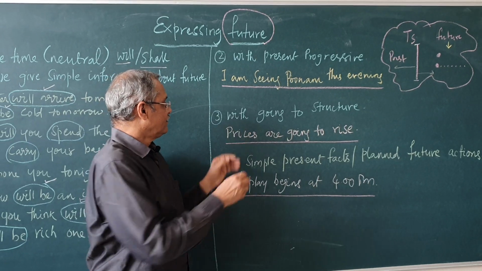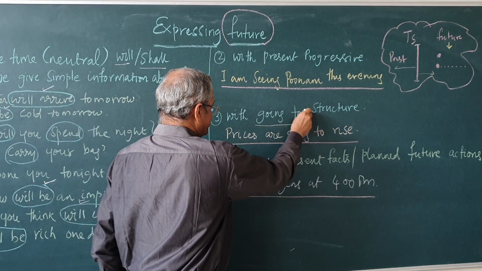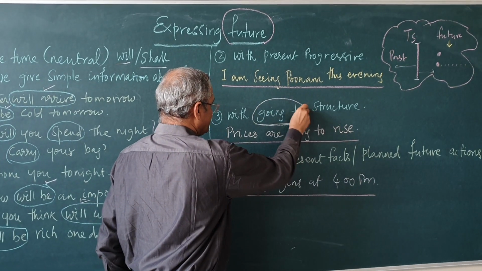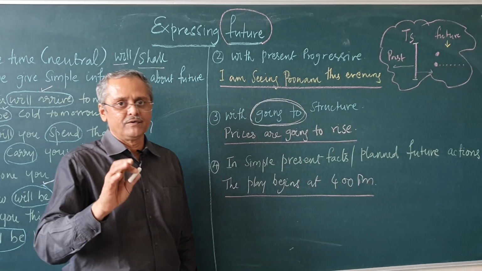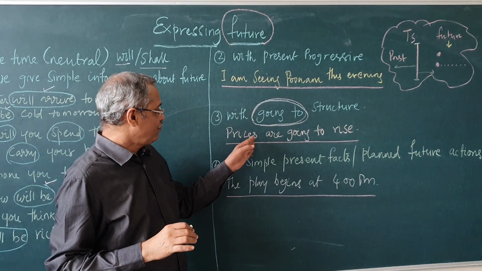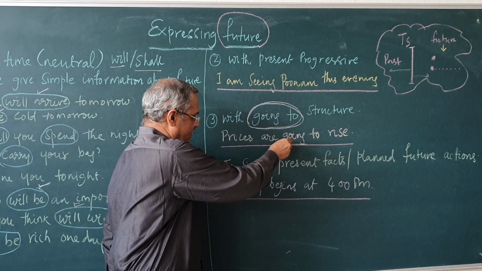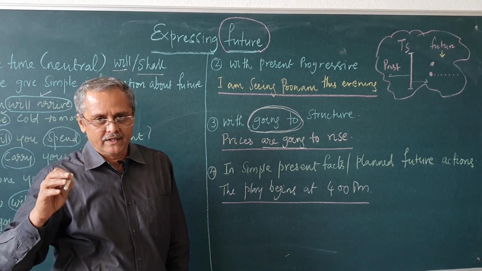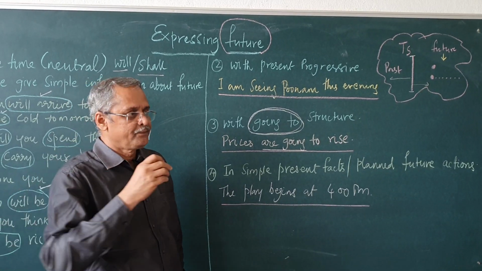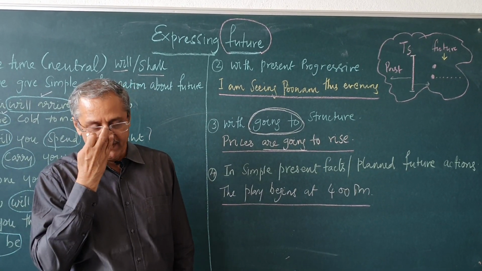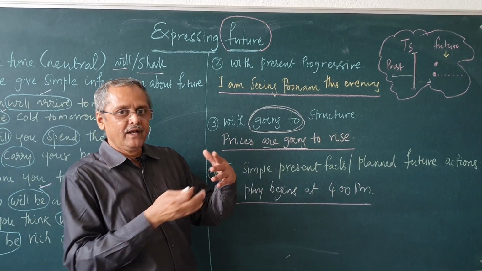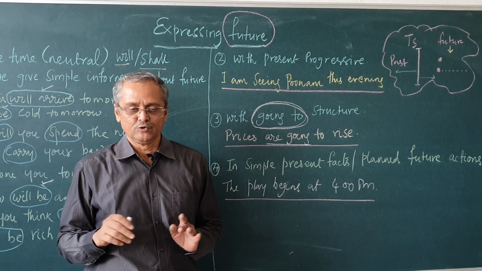Third, we use the going to structure. When we use going to, again we refer to the future. For example, prices are going to rise. Again we are predicting something that will happen in future. I am going to meet him this evening. I am going to leave this place by tomorrow.